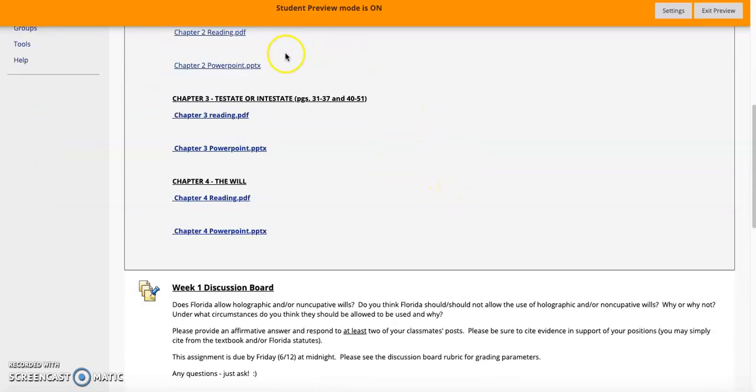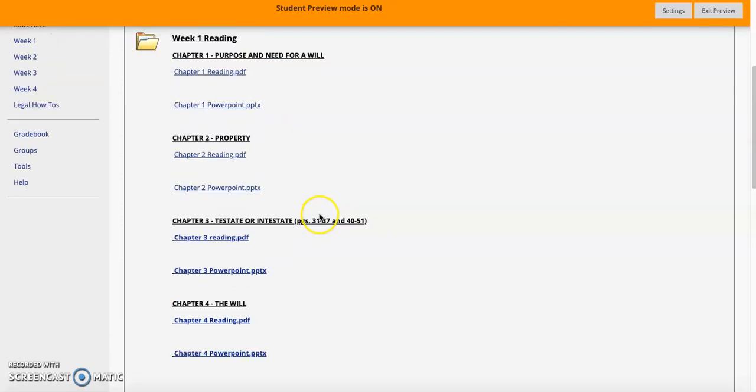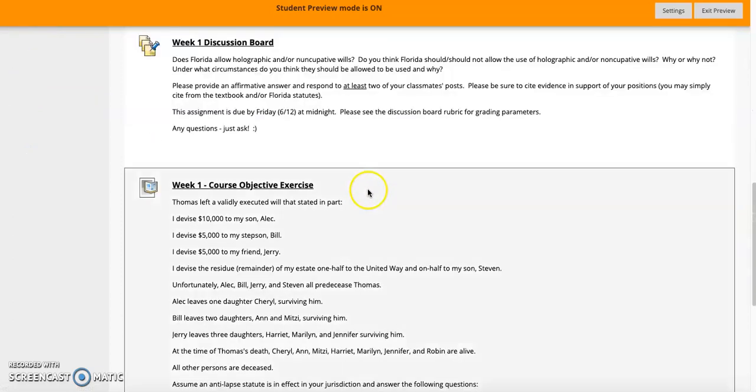So there's the chapters, and then here are all the PowerPoints. Again, I'm still editing some of them, but they're all there for you, and when I edit them, I'll just replace it, and you'll see them. So you can always access the reading and the PowerPoints, which again are good study guides.